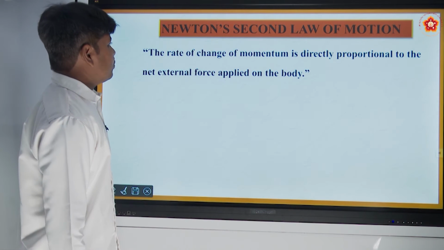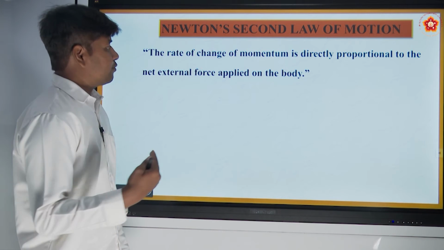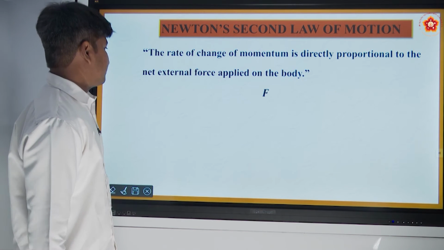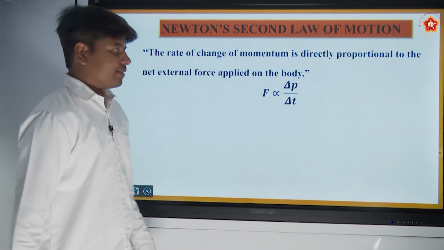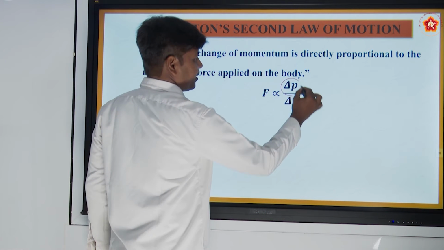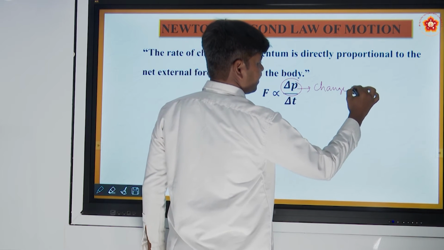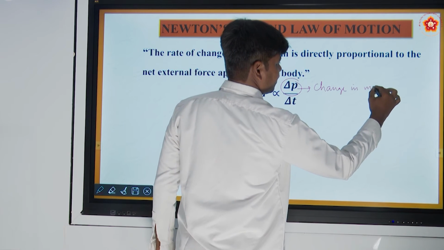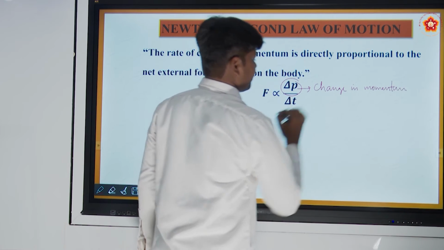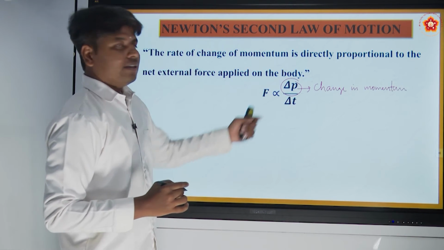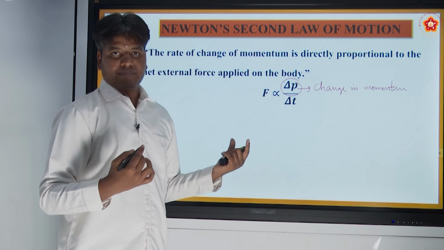Alright. So, Newton's second law of motion: the rate of change of momentum is directly proportional to the net external force applied on the body. This is all we have discussed. So, force is directly proportional to delta P by delta t. Delta P is the change in momentum, divided by how much time it took to change that momentum.